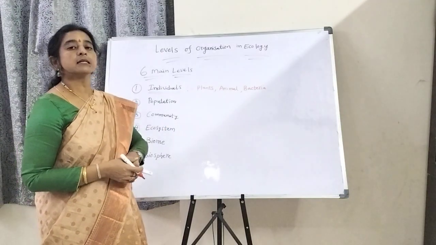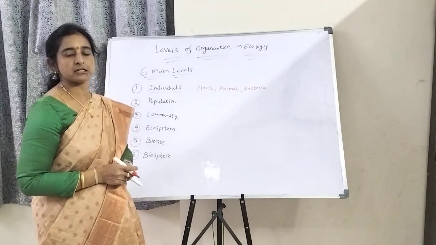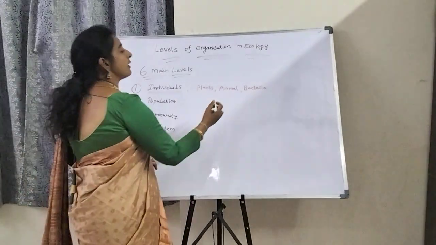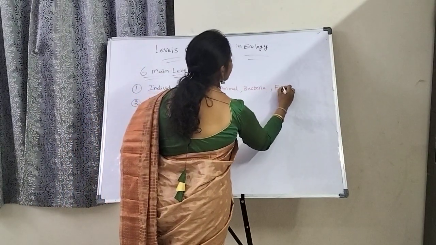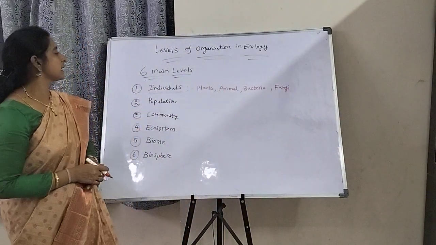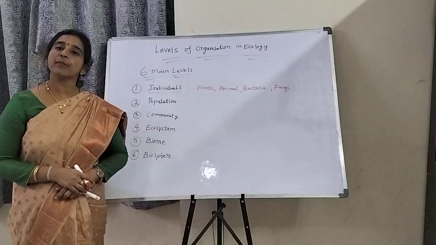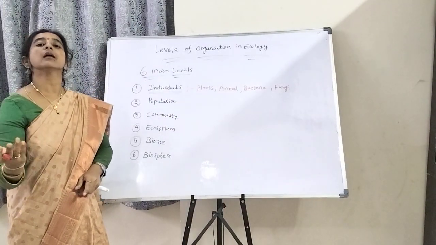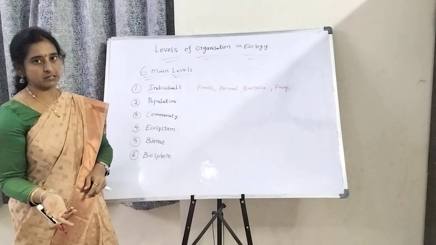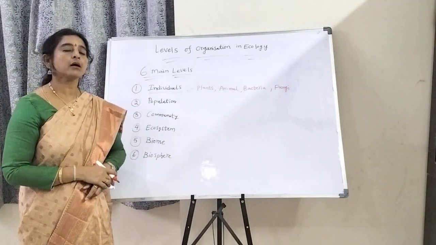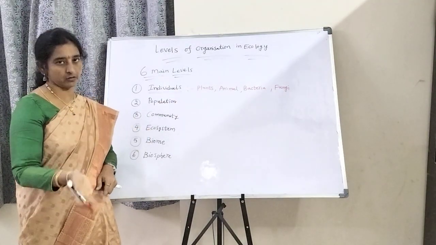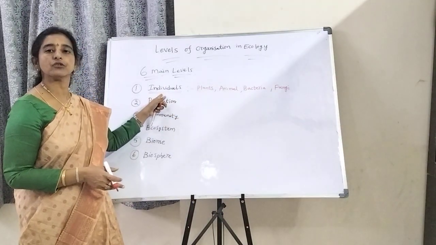Next, fungi. So these are examples of individuals. These are made up of organs or organelles. So that is the individuals.